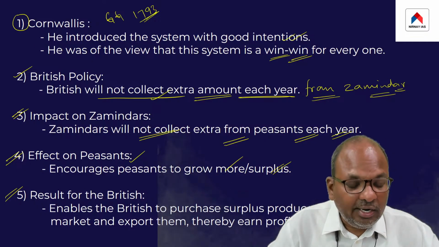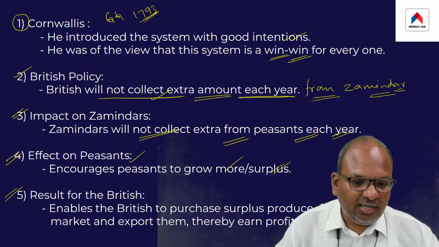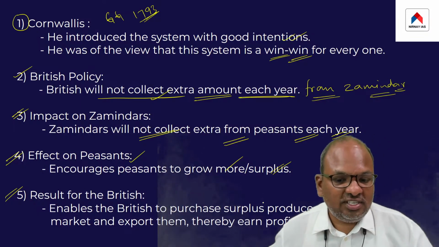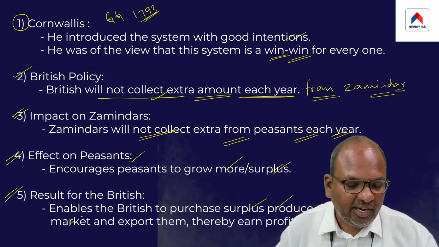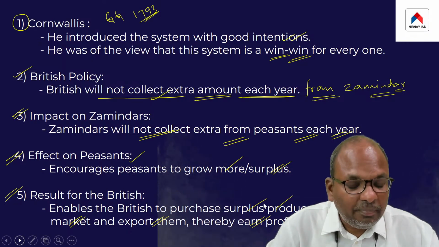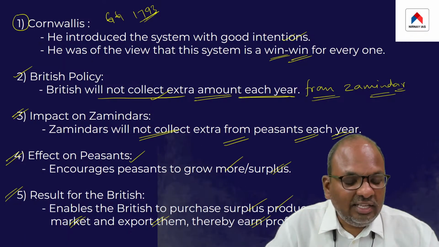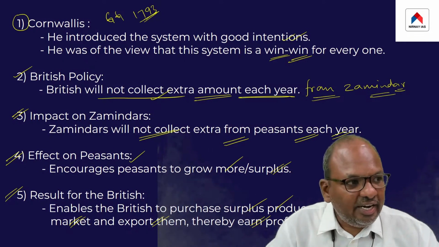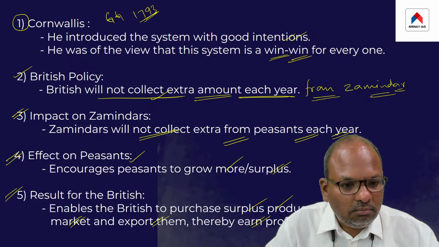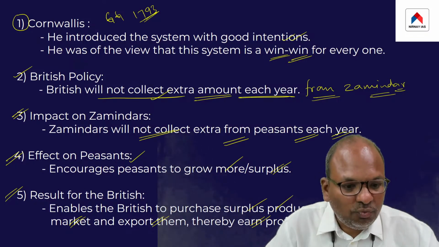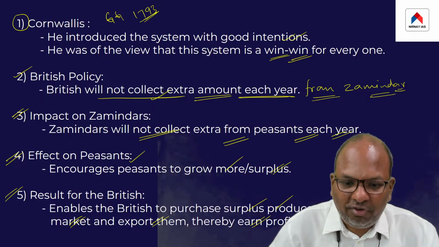The British hoped that they would be in a position to purchase the surplus produce from the market and export it, thereby earning profit. That was what the British had hoped for.